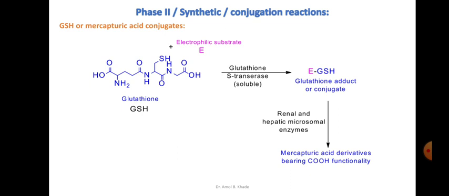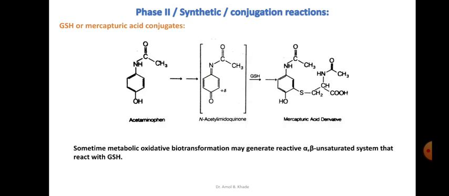Once it transfers the sulfhydryl group, it forms a glutathione adduct or conjugate, and then this conjugate can be converted into its corresponding mercapturic acid derivative, which usually bears a carboxylic acid functionality, making it more water soluble so that it can be eliminated and toxicity can be minimized. Converting the glutathione adduct conjugate to the mercapturic acid derivative is done by the renal and hepatic microsomal enzymes. So this is about the GSH or mercapturic acid conjugate.